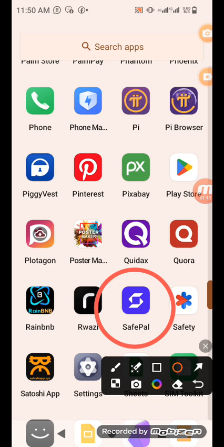Then the SafePal wallet. Try to fund this SafePal with at least $4 of OPBNB. Now, some of us may ask, what is OPBNB? OPBNB is just a network chain, a chain under the BNB coin. If you don't know how to do this, I already have a video on this same channel that teaches you how to do it.